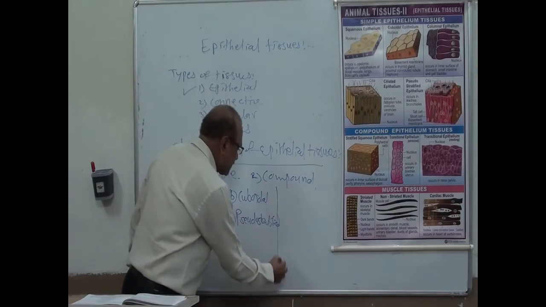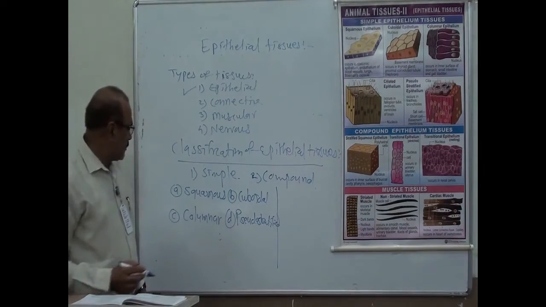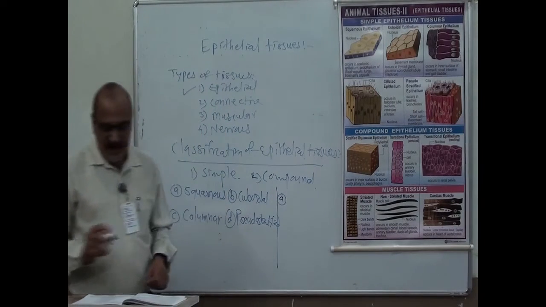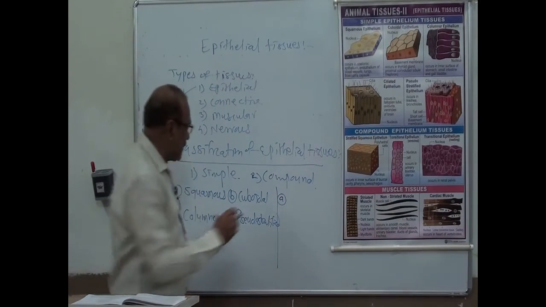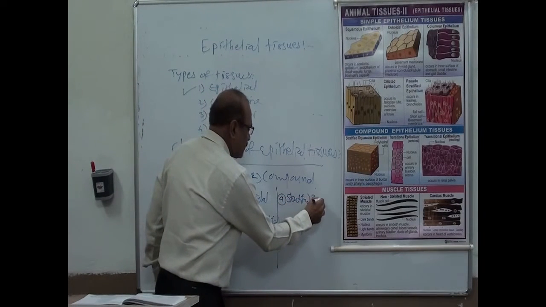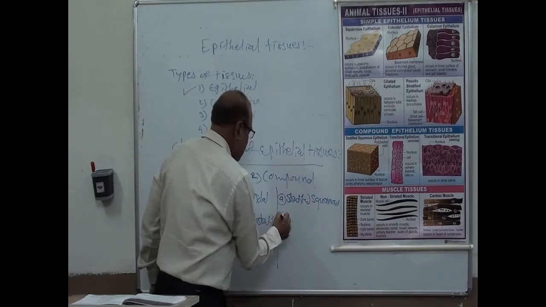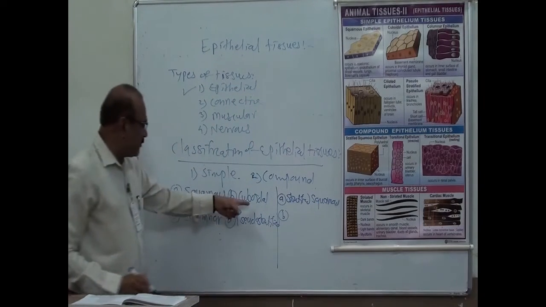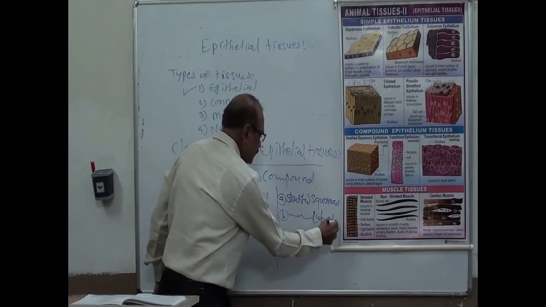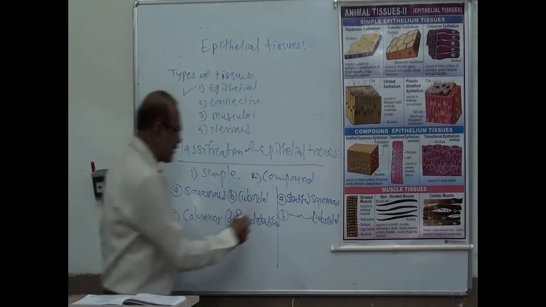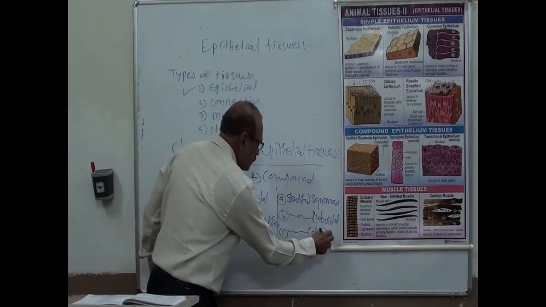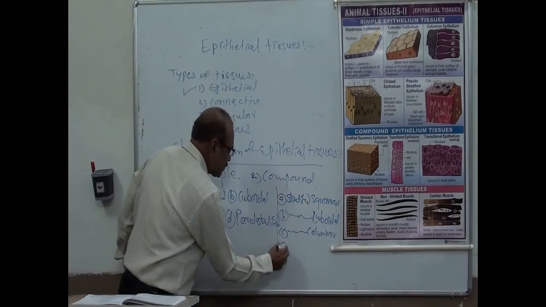Then compound epithelium is also made up of four types. They are called: one, stratified squamous; then stratified cuboidal; third, stratified columnar; and number four, transitional.